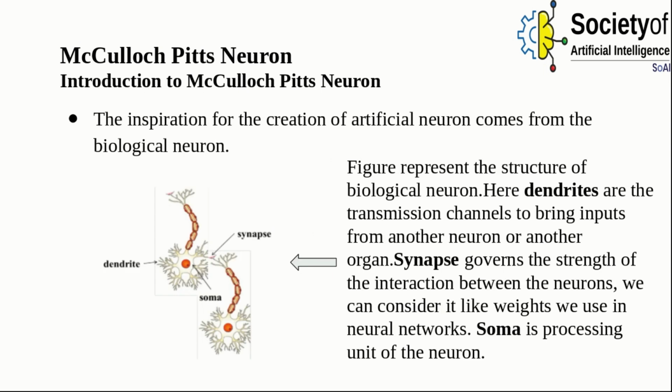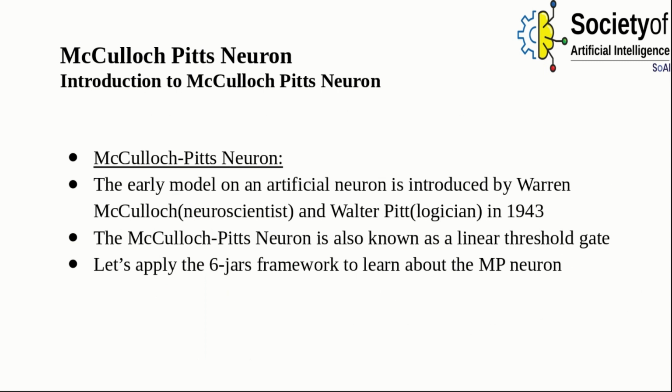The inspiration for creating this artificial neuron comes from our very own biological neuron. This figure shows the structure of a biological neuron. Here, dendrites are the transmission channels that bring inputs from another neuron or another organ. The synapse governs the strength of the interaction between the neurons. We can consider it like the weights we use in neural networks. Soma is the processing unit of the neuron.